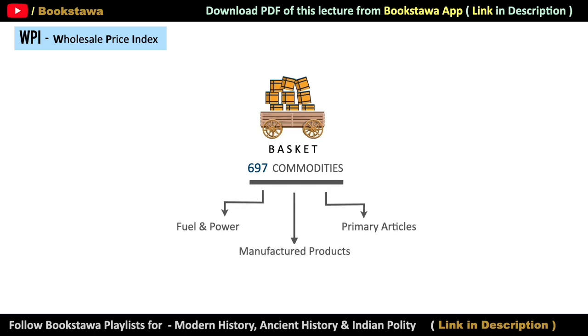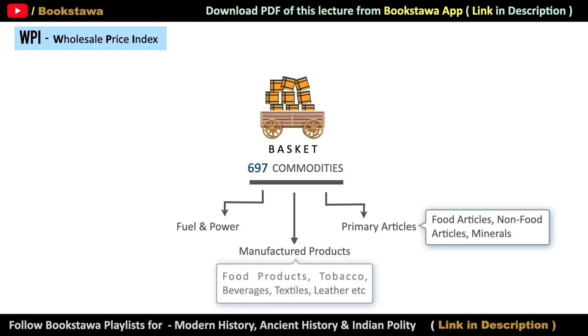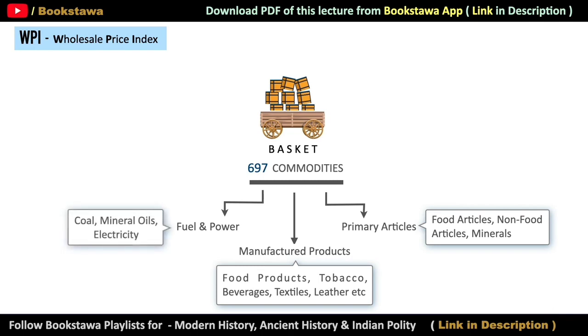The things that are kept in primary articles are food articles, non-food articles, and minerals, while the things that are considered in manufactured products are food products, tobacco, beverages, textile, leather, etc. And in the category of fuel and power, coal, mineral oil, and electricity are considered.